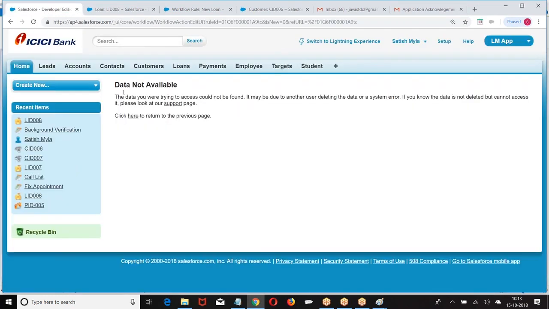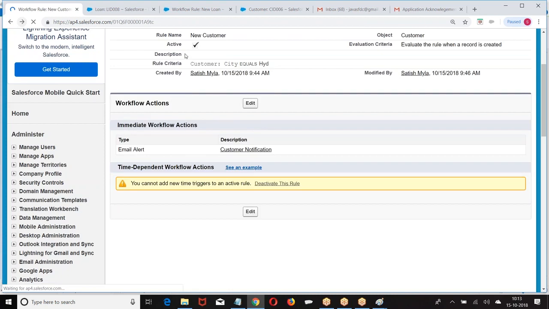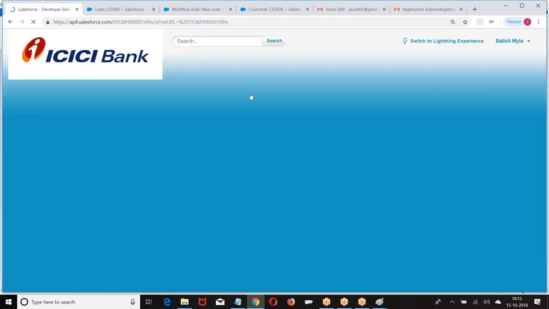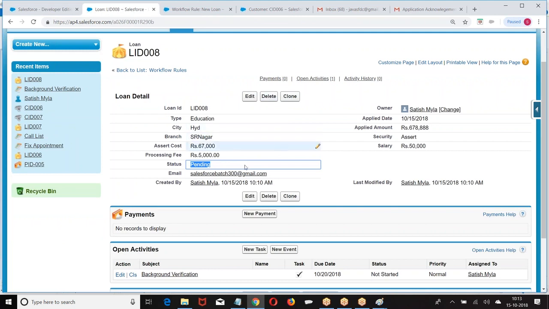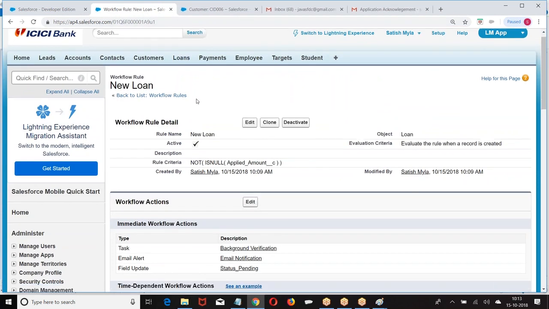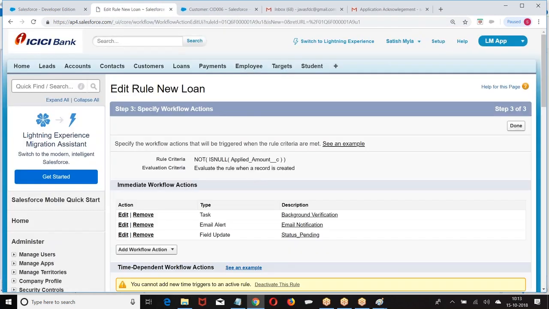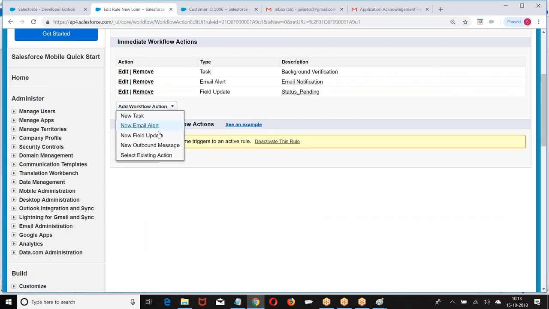Yes, it's deleted. Go to this action. What is the action we are adding? Outbound.